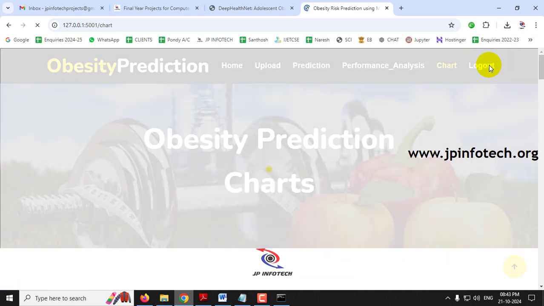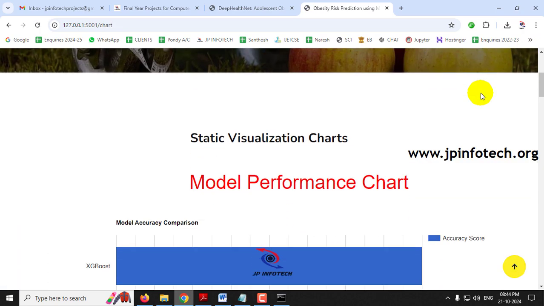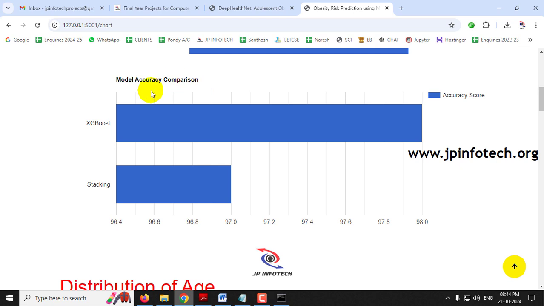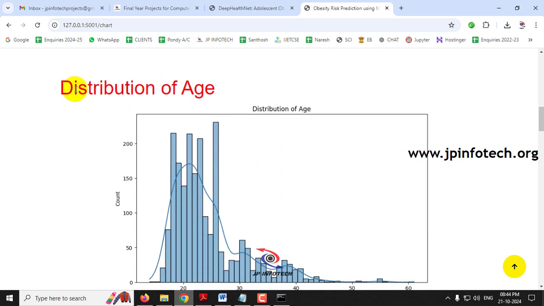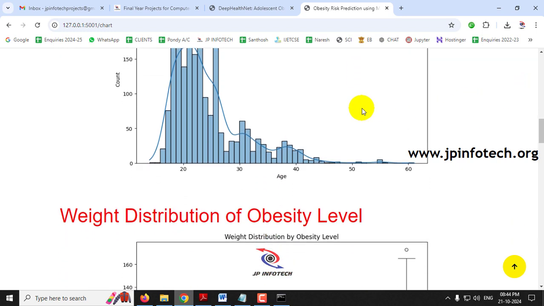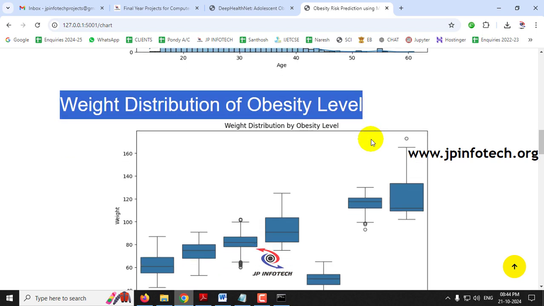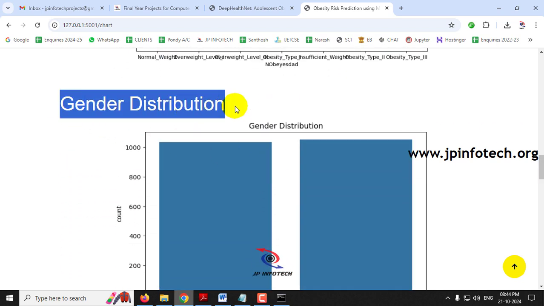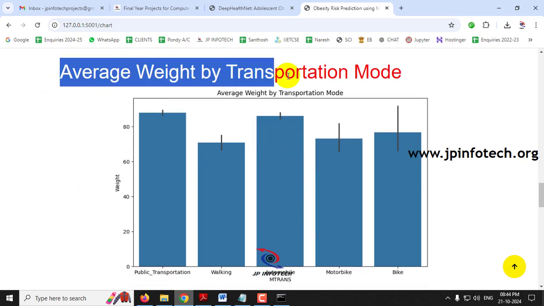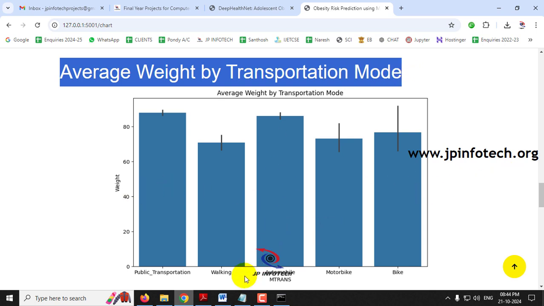And finally the chart part, and this is a static visualization chart which contains the model performance chart. So here you can see the model accuracy comparison of both the algorithms, which contains 98%, and next comes the distribution of the age. So here you can see the distribution of age chart and weight distribution of obesity level and gender distribution chart with the male and female count, and average weight by transportation mode. You can see there are public transportation, walking, automobile, motorbike, bike kinds of classes here.